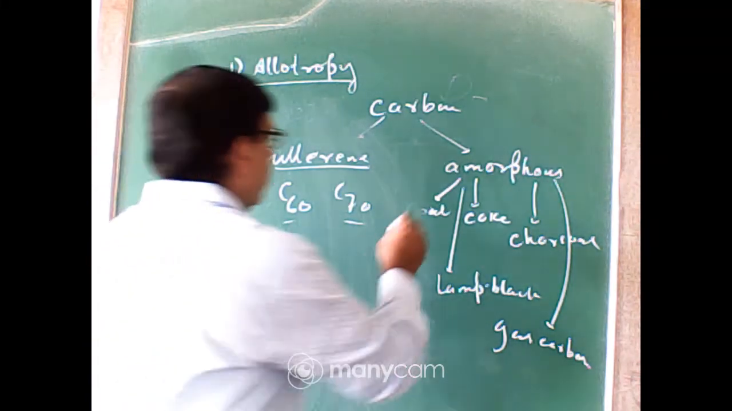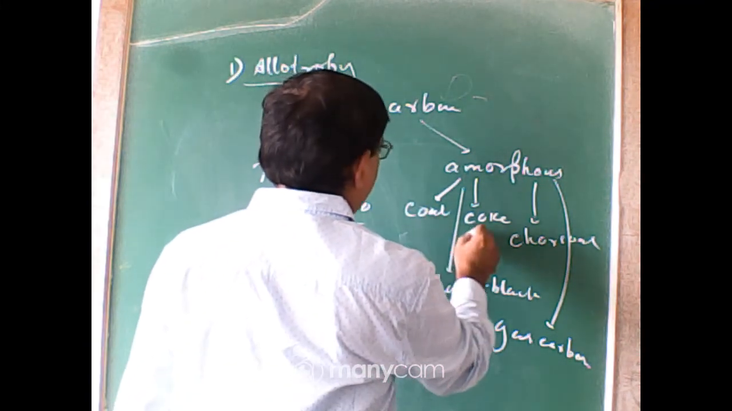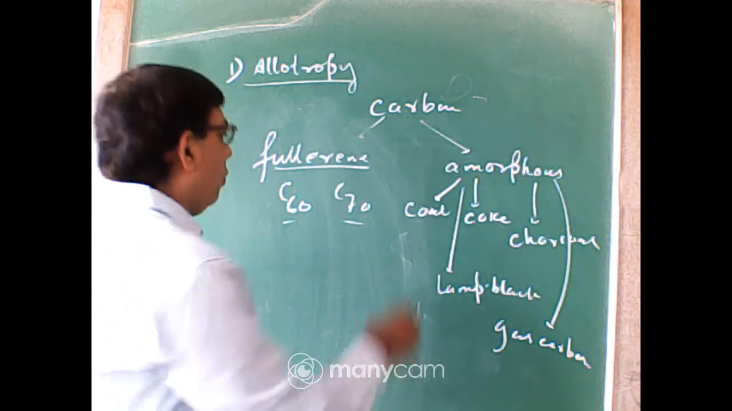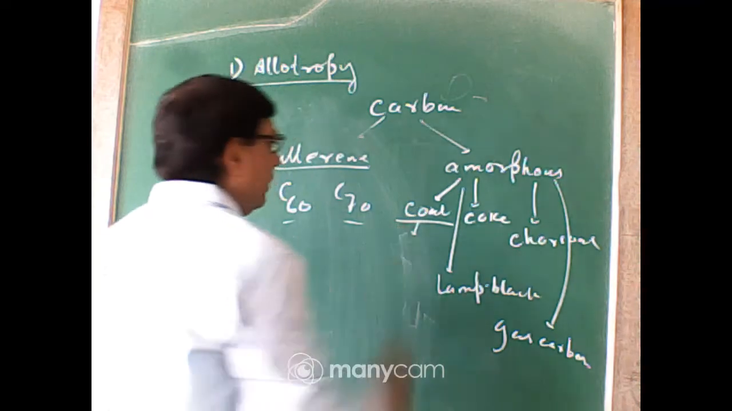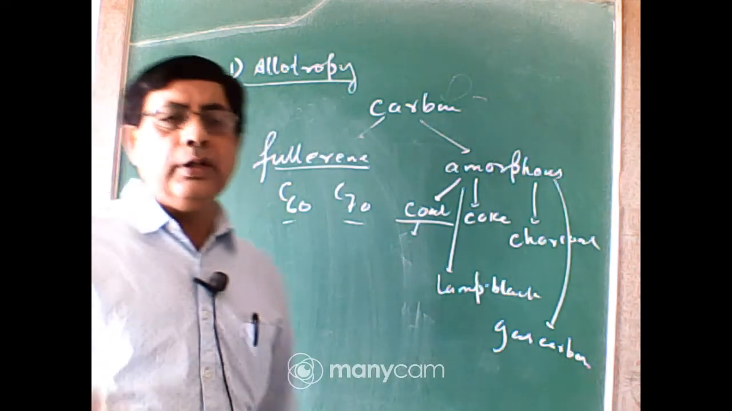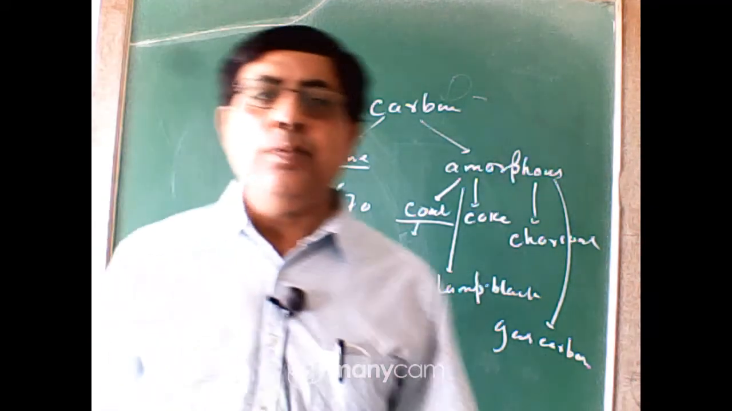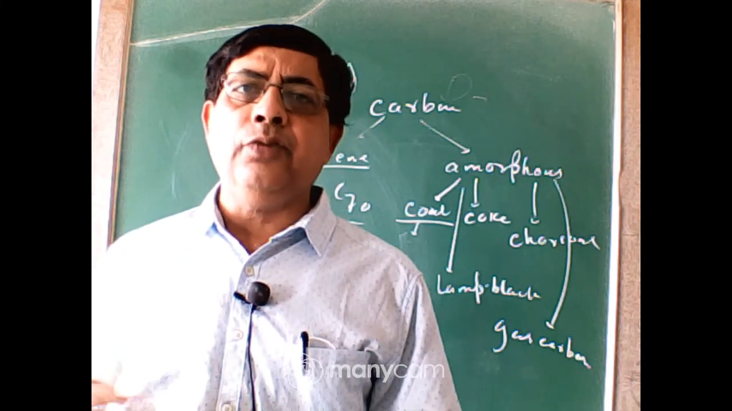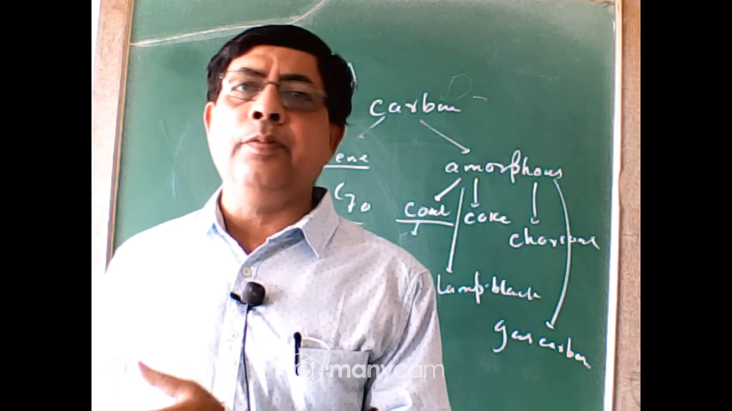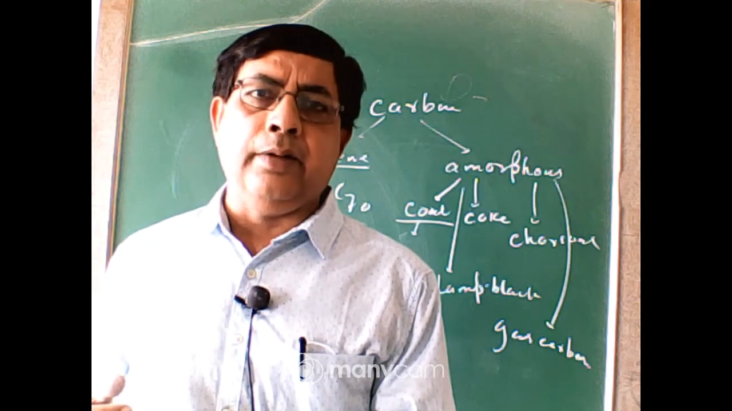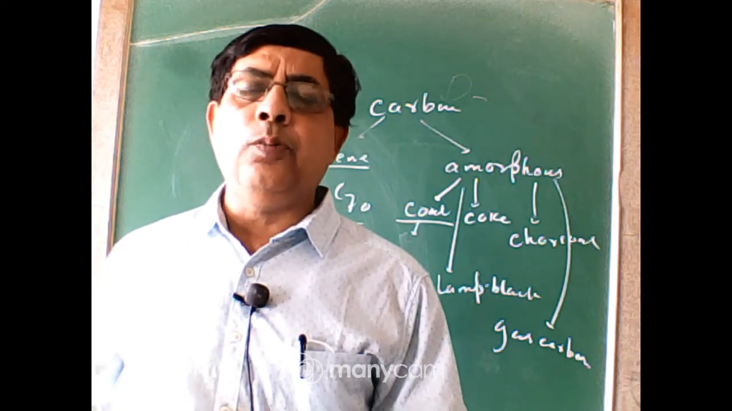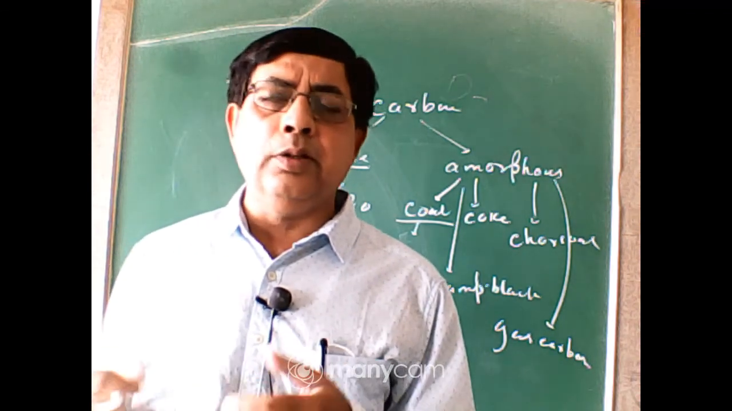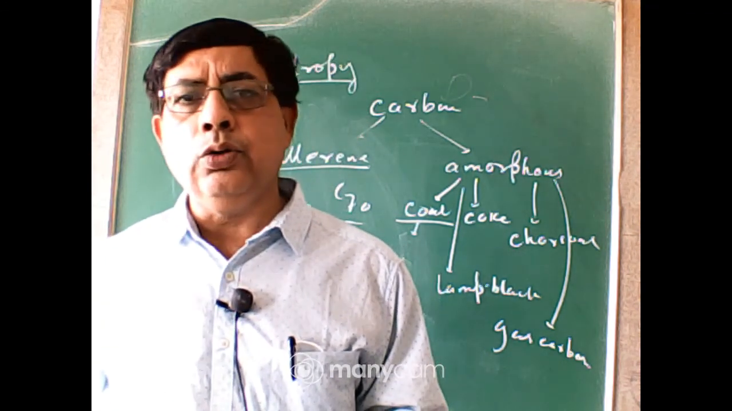Now the allotropes of the amorphous form are coal, coke, charcoal, lamp black and gas carbon. You know coal is formed by destructive distillation of wood. When wood is subjected to high pressure and temperature beneath the earth for millions of years in presence of some non-aerobic bacteria, the carbonization of wood takes place and slowly the volatile material of the wood is removed and it is converted into coal.